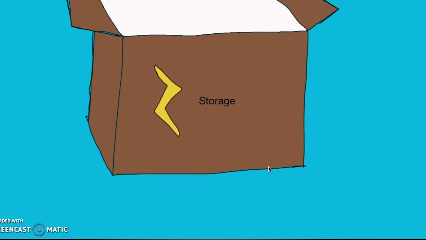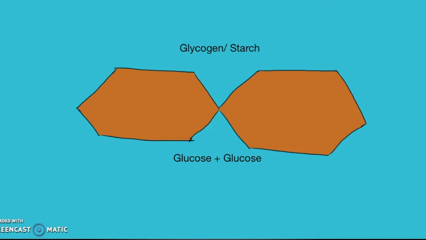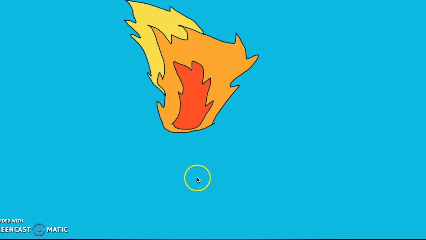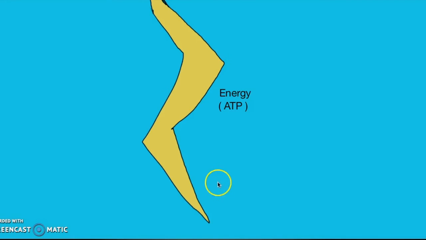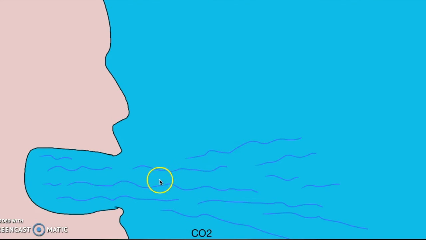Storage in the body is mainly composed of fat for later energy use. When food is used for growth, it is broken down into its basic building blocks so that the body can use the subunits to restore and make more essential compounds. When carbohydrates are broken down into glucose, this is used as energy through cellular respiration. C6H12O6, glucose, is broken down with heat in the body to yield chemical energy and the byproducts CO2 plus H2O, which is breathed out.